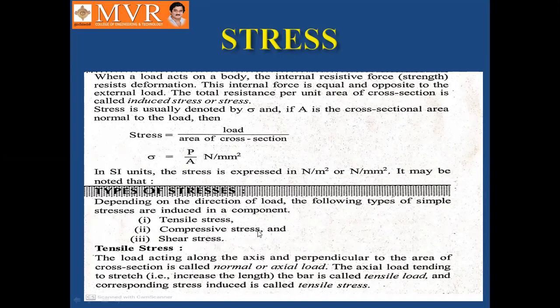Newton per mm square is the unit of stress. How do you measure stress? In SI units, stress is expressed in Newton per meter square, which we call a Pascal. And Newton per mm square we call a megapascal.